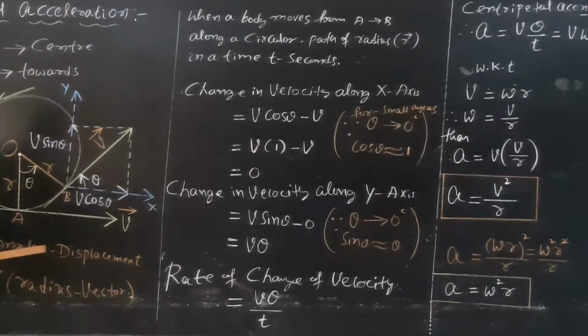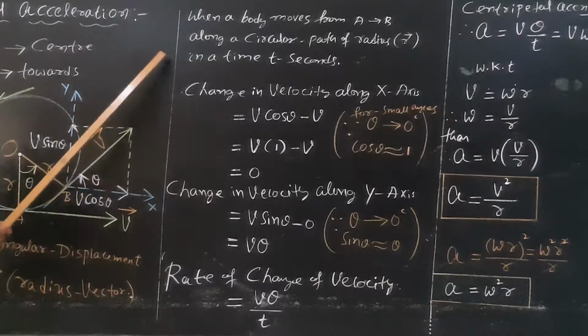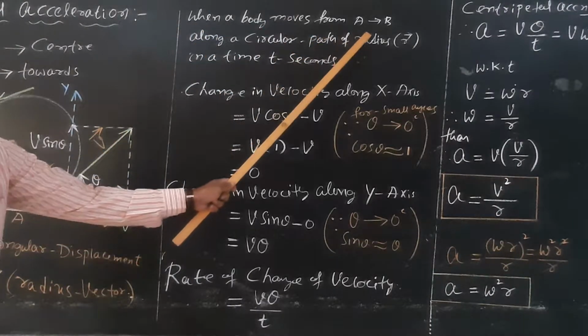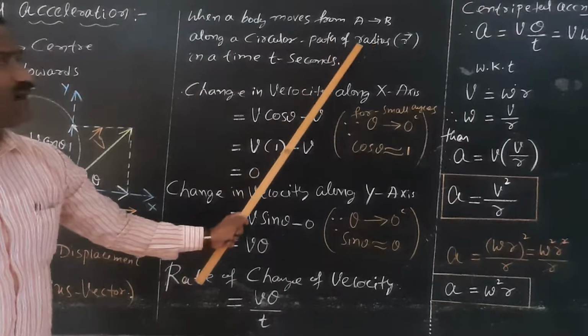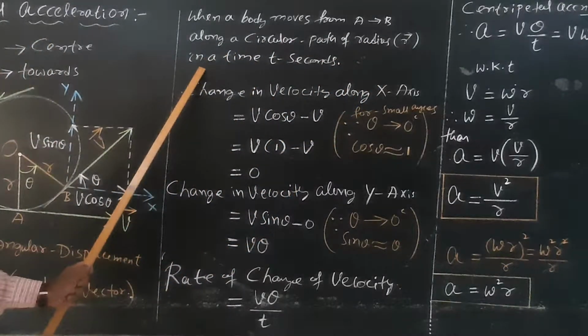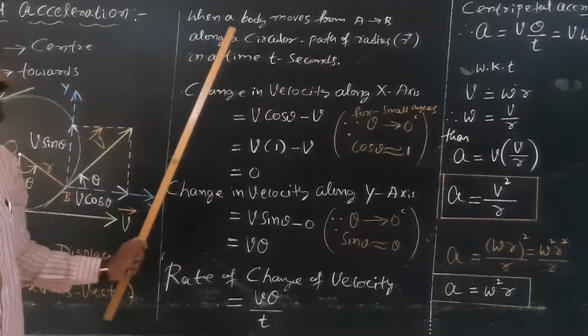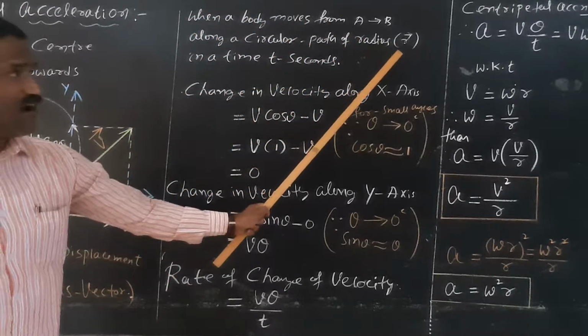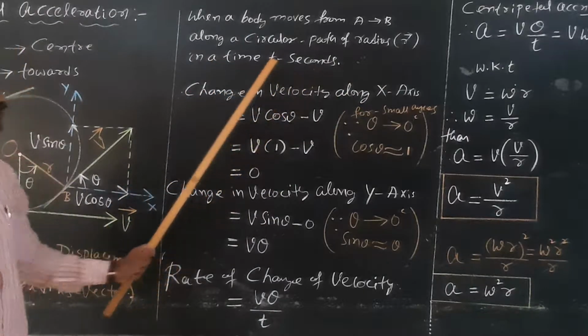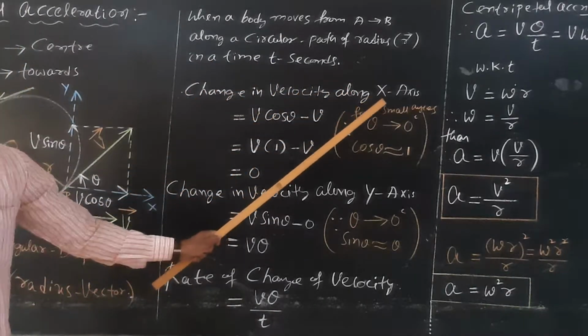So when a body moves from A to B, there is a change in the velocity along the x-axis. This is the initial velocity along the x-axis, v, and v cos theta is the final velocity along the x-axis. Therefore, when a body moves from A to B along a circular path of radius r in a time t seconds, the change in velocity along the x-axis is...